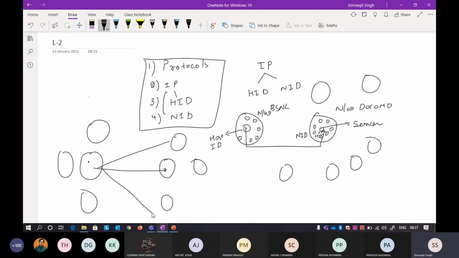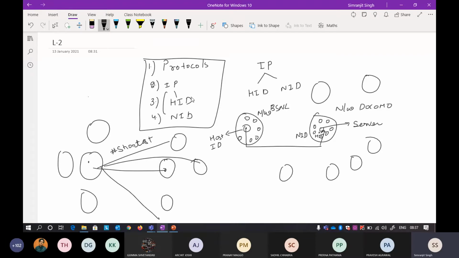There are many networks here. You can go here, you can go here, you can go also there. So whichever is the shortest distance from you, you will always want to go there. Okay, so to decide which is the shortest, there are many algorithms, so that is a different part. I will talk about it when we are talking about routing.